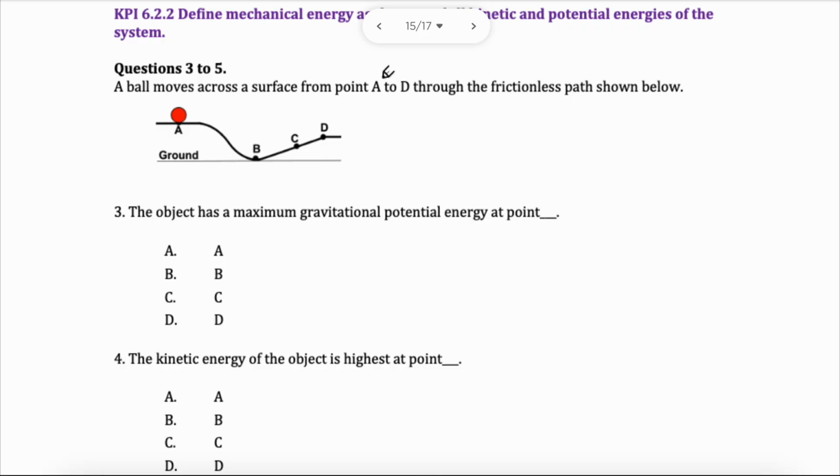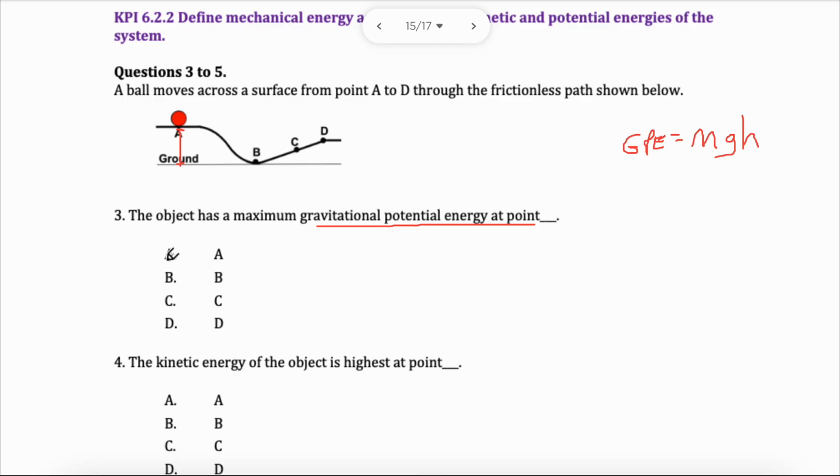Anyway, continuing on, now we're trying to find the maximum gravitational potential energy. That is to do with the height. Gravitational potential energy is related to the mass times the gravity, of course, times the height, right there. Bigger height means you have more potential energy. That means A has the highest height, higher than D. I would pick A. Then it would be D, then C, then B. That's the ranking, highest to lowest.